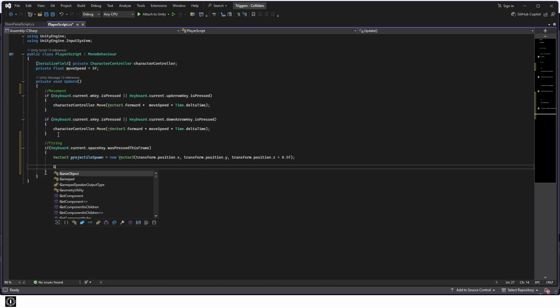GameObject newProjectile equals Instantiate(projectile, projectileSpawn, transform.rotation).